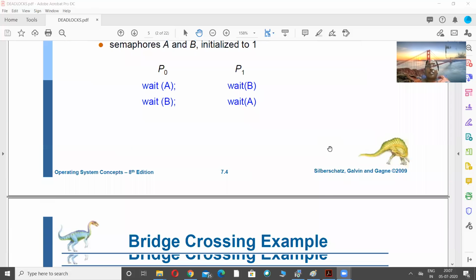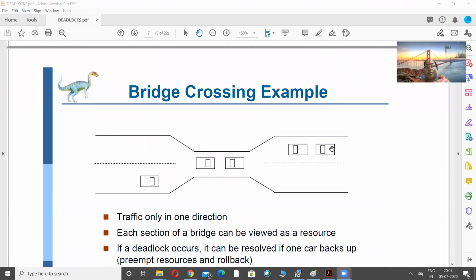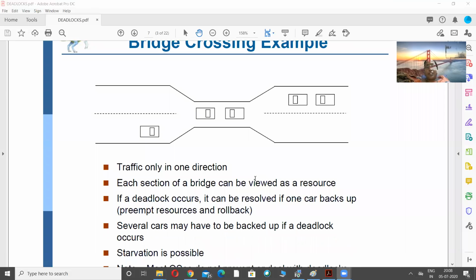Now, a real life scenario that we come across is a bridge crossing example, where there is a narrow road and two vehicles are approaching from opposite directions, and neither vehicle will reach its destination if the opposite vehicle doesn't step back. So this is a famous real life example of a deadlock.